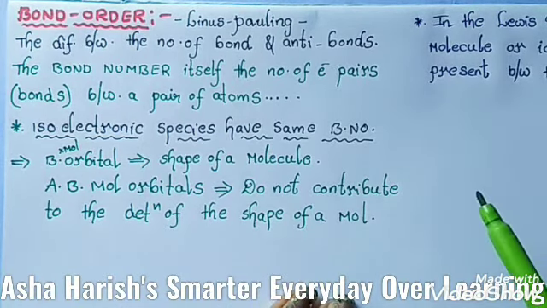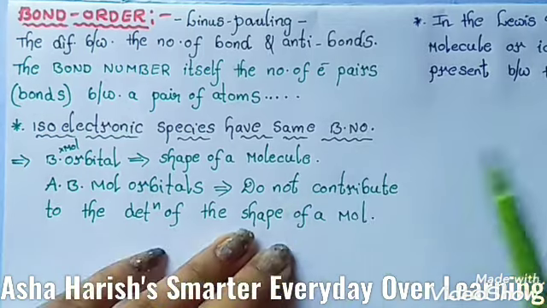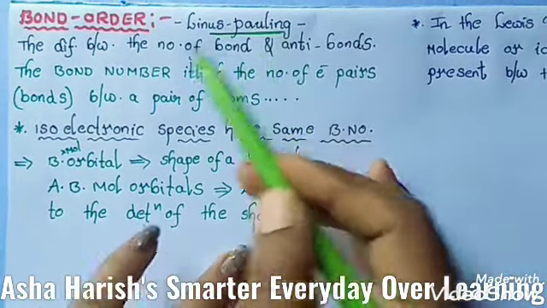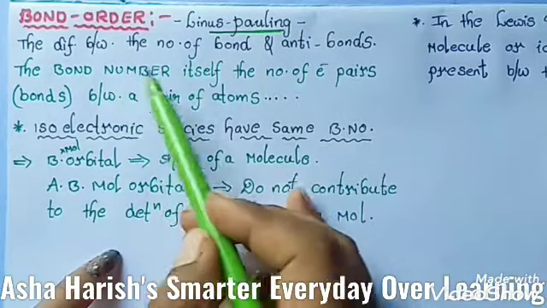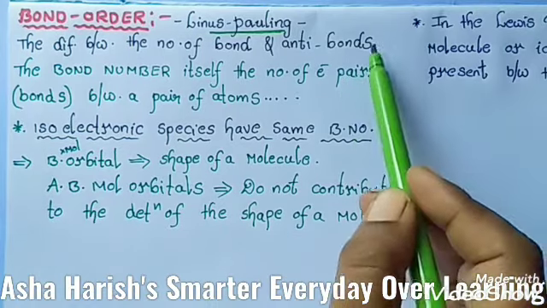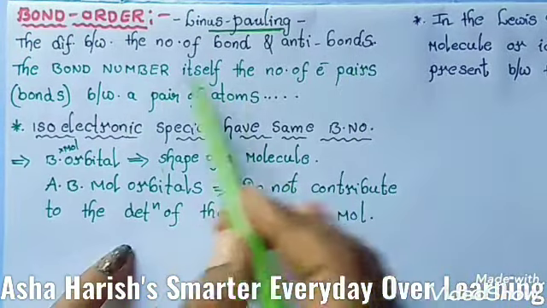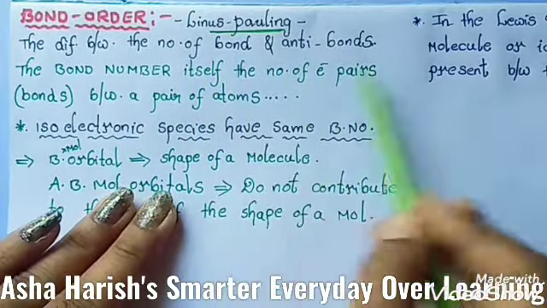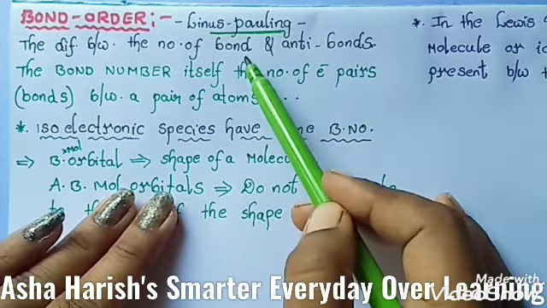Okay, now let's see the definition of bond order according to Linus Pauling. He first introduced the bond order. Bond order indicates the difference between the number of bonds and anti-bonds. Here, what about bonds and anti-bonds?